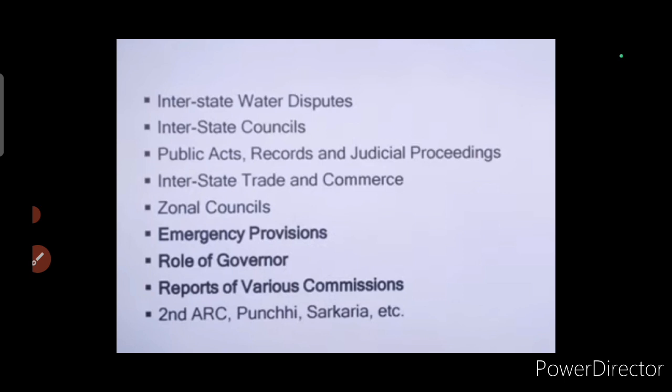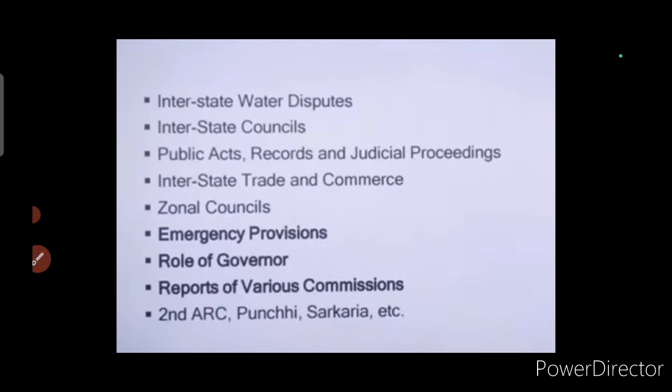So what is the dispute of water between those two states? Okay, then interstate councils, public acts, records and judicial proceedings, interstate trade and commerce, as well as zonal councils. And like the first topic, which is interstate water disputes, you can find this topic under Article 262 and this topic under Article 263.